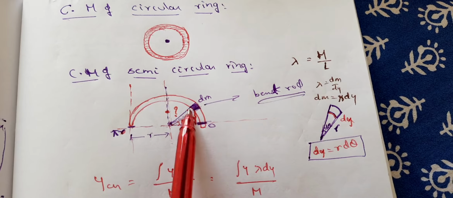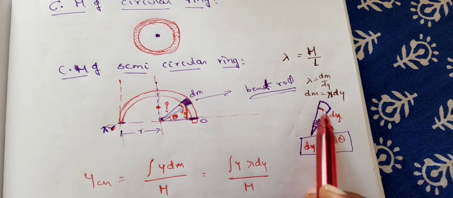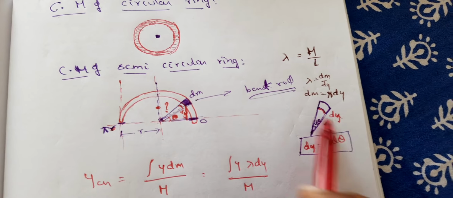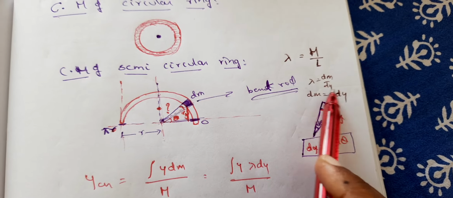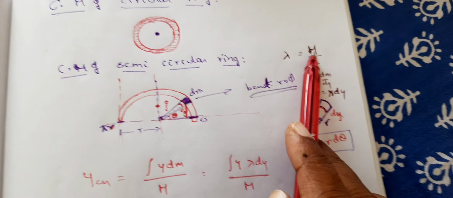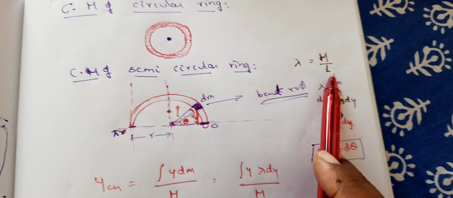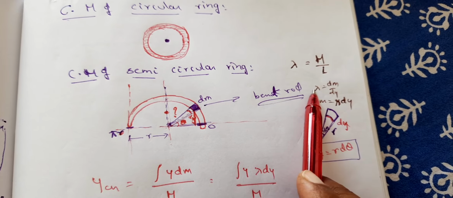So the length of this is dy, and the small mass is dm. Therefore dm is equal to lambda dy, from the definition of linear density, mass is equal to L into lambda. Here the small element of mass dm is equal to the small element of length dy into lambda.